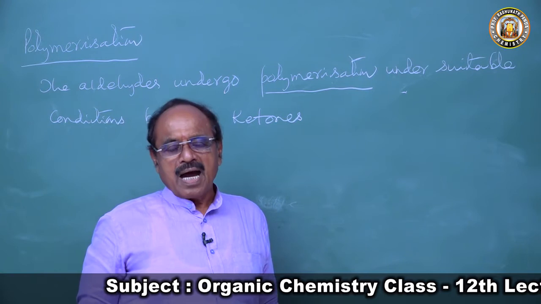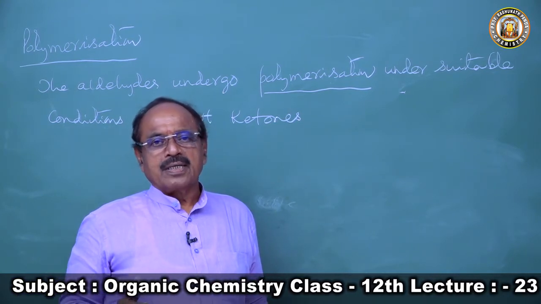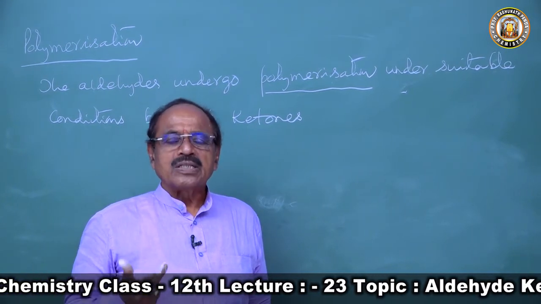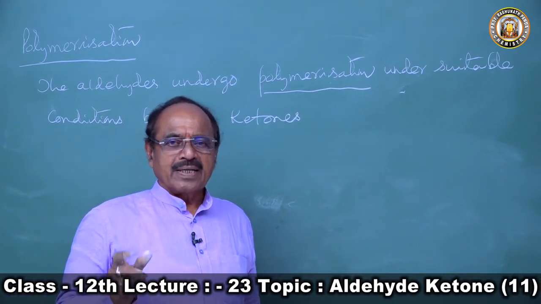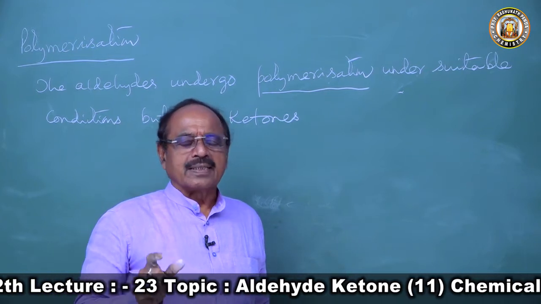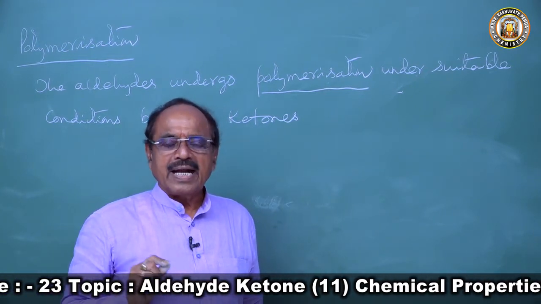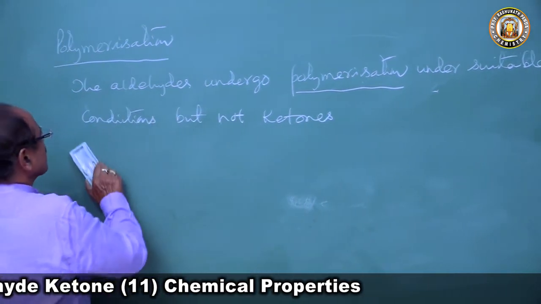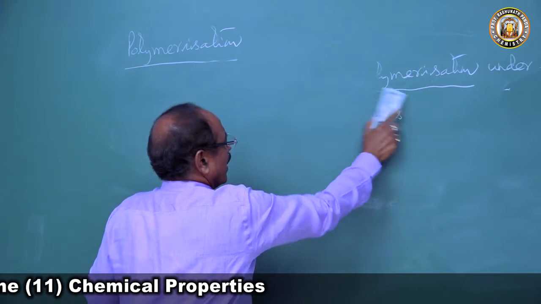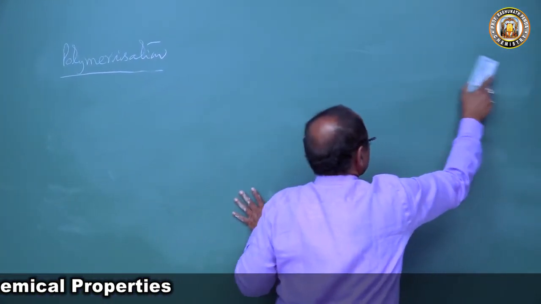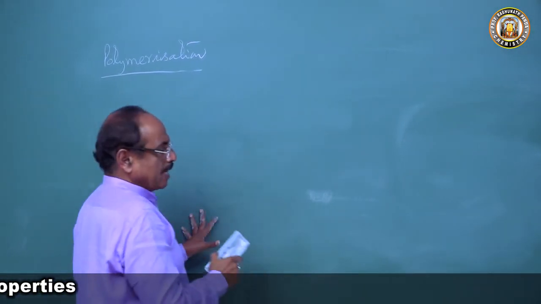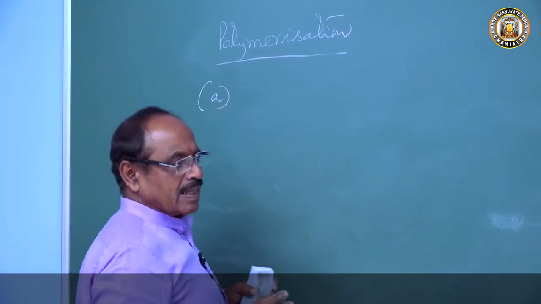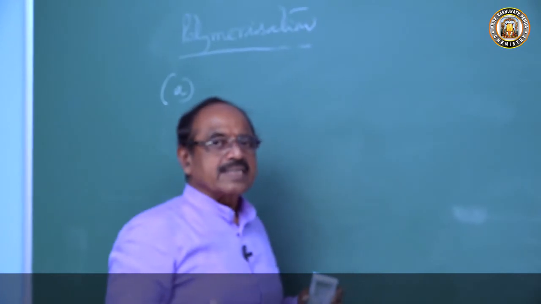Here also aldehydes undergo polymerization, self-addition. One aldehyde molecule will be added to another aldehyde molecule without loss of anything under a given specific condition, then that is called polymerization. Aldehydes undergo polymerization but not ketones. Now first we will discuss the polymerization of formaldehyde. So the formaldehyde is a gas. First, formaldehyde is a gas under normal conditions or under room temperature.